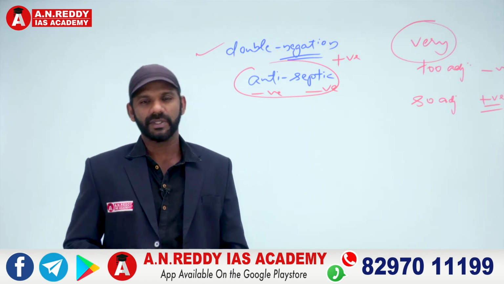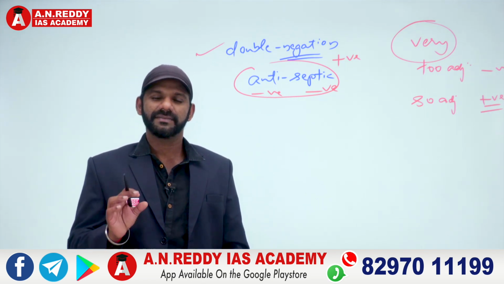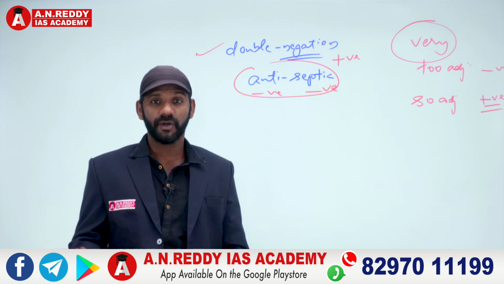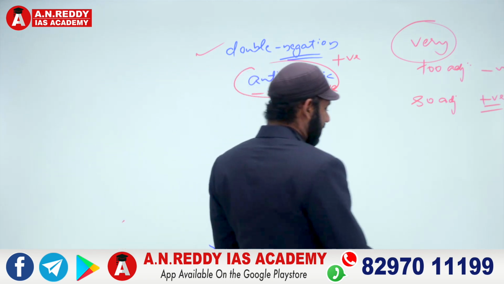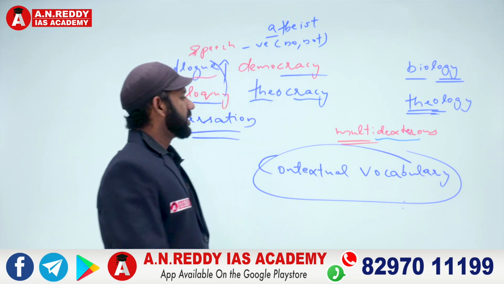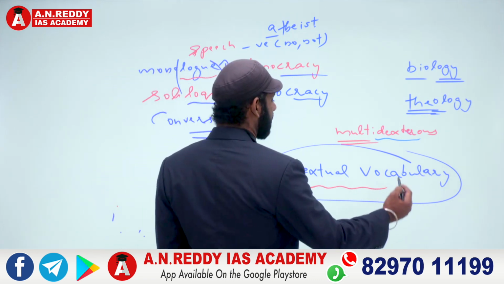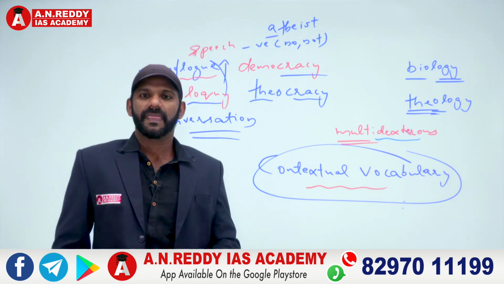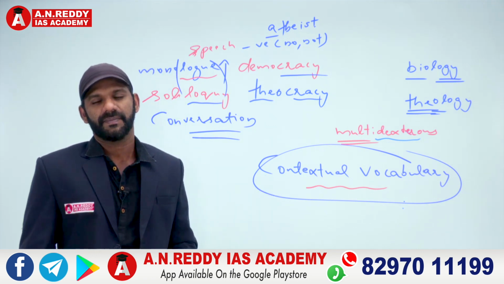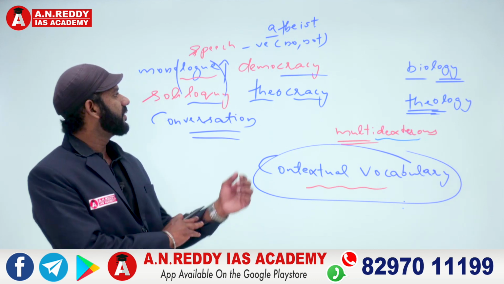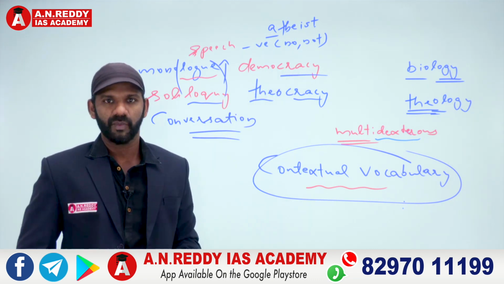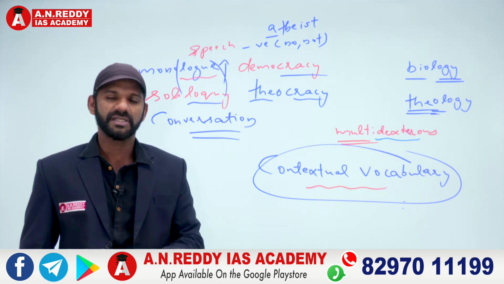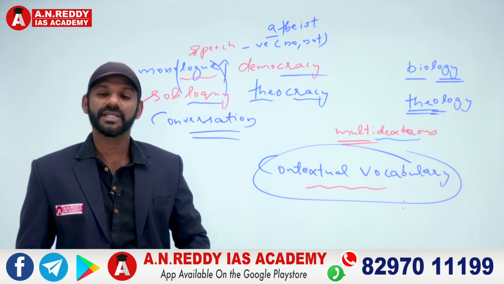Now there are many words in the language that almost mean the same, but a slight difference will be there in the meanings and all. Right? Almost mean the same, but sometimes negatively charged, sometimes positively charged. Now as I said, in the case of our examination, the most important thing is contextual vocabulary. We'll go for this one in detail anyway. Contextual vocabulary in the sense, in English, one word has many meanings. When you refer to a dictionary, the word will be here, the meanings will last till here. One word has many meanings. And the meaning of a word depends on the context or the situation in which the word appears. That is termed as contextual vocabulary.